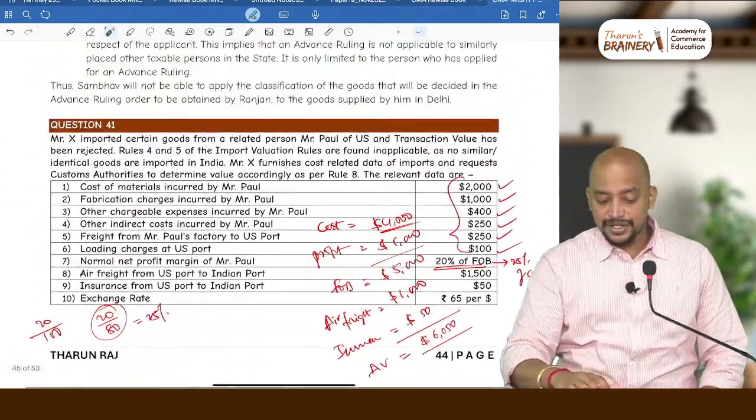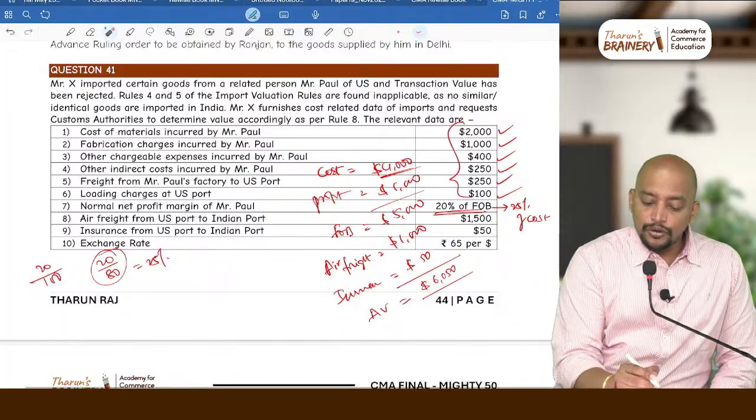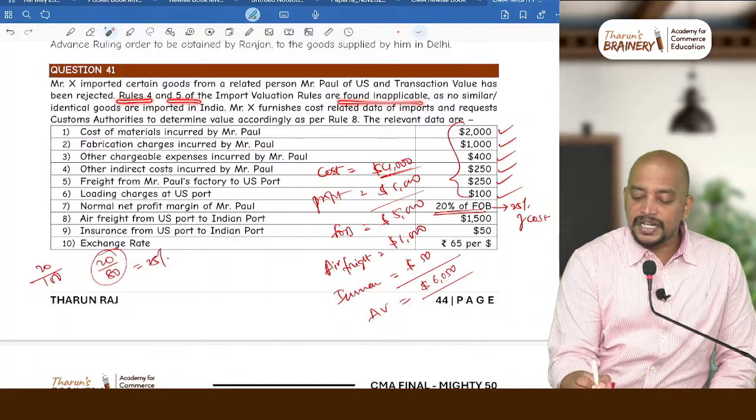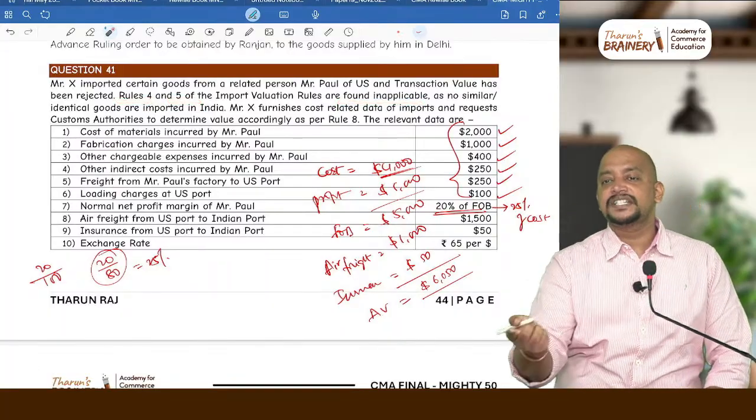So that is what in the question itself they have given. Rule 4 and rule 5 are inapplicable. Rule 4 is identical goods, rule 5 is similar goods.